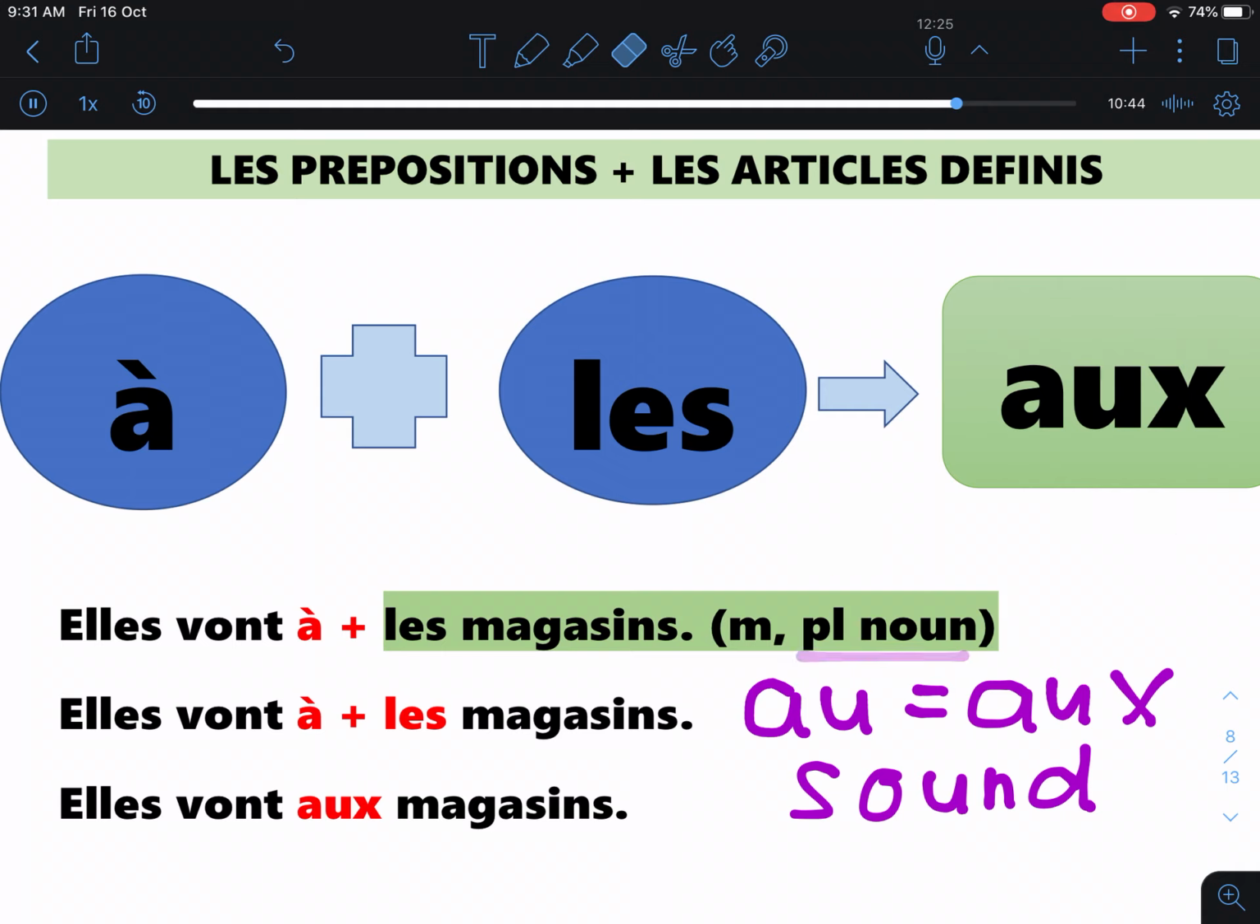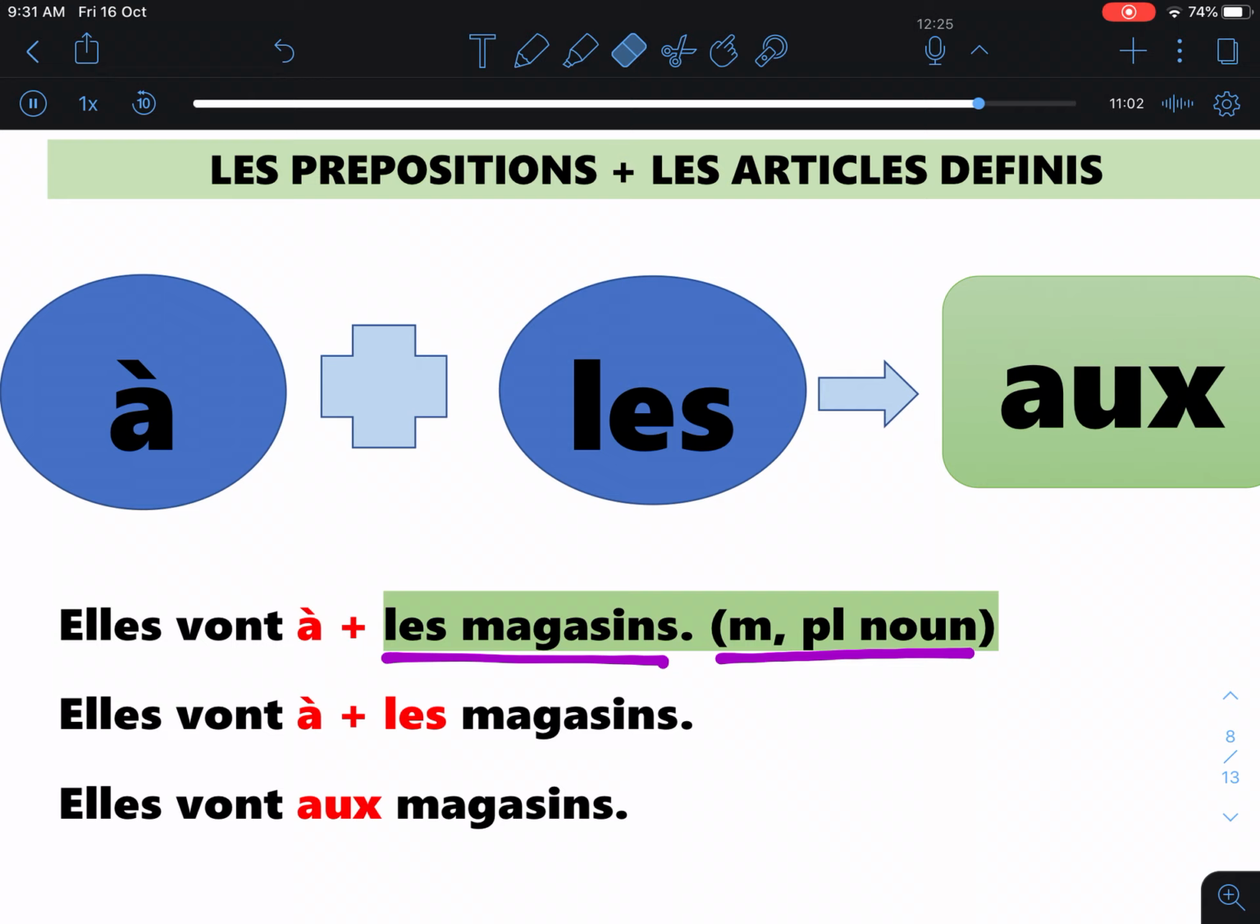Now, let's look at the word magasin. Les magasins here is in masculine and plural form. Now we want to say, they go to the shops. Aux here can be translated to the. So now, you cannot say elles vont à les magasins. No. You have to follow the rule. It has to be elles vont aux magasins.